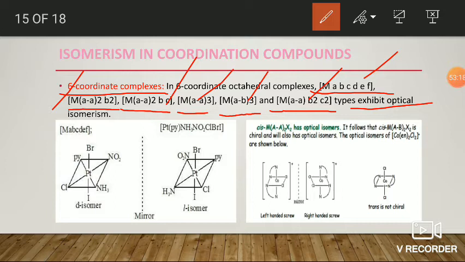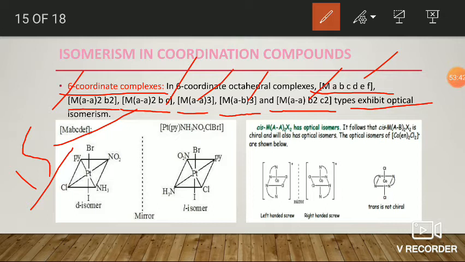If you take the examples one by one, the first example is the MABCDEF type. Here, in the MABCDEF type, all six ligands are different. Due to the arrangement of the six ligands in different positions around the central atom, we get around 15 different structures.